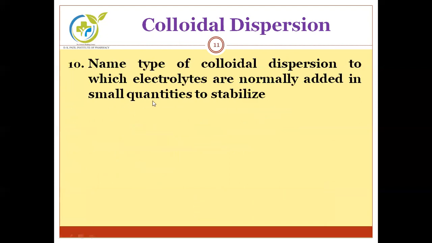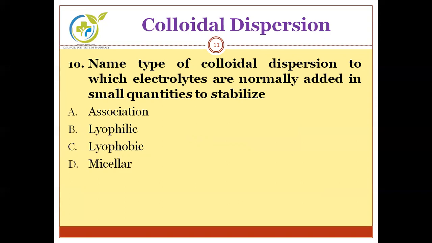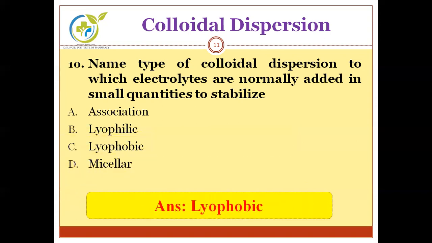Next question. Name the type of colloidal dispersion to which electrolytes are normally added in small quantities to stabilize. Association, lyophilic, lyophobic, and micellar. Any guess? Correct answer is lyophobic.